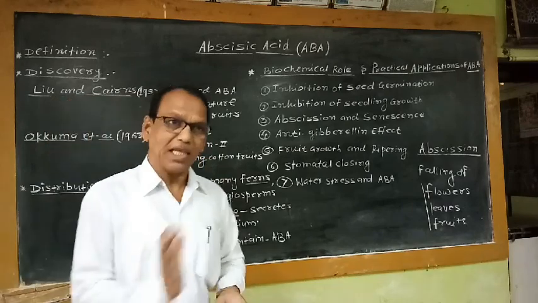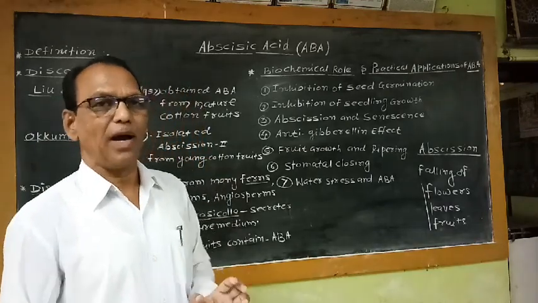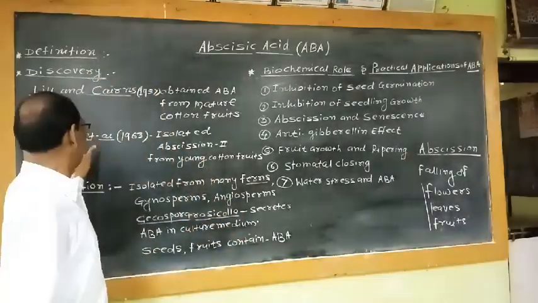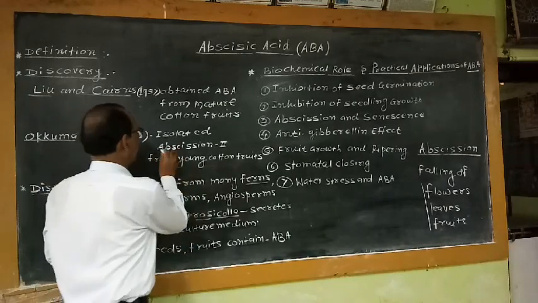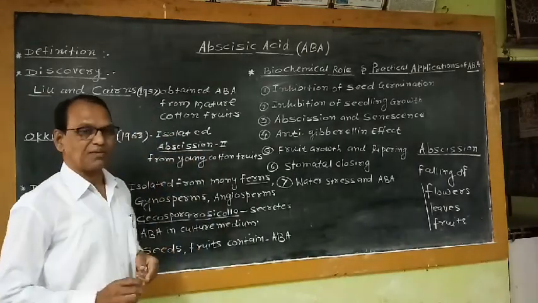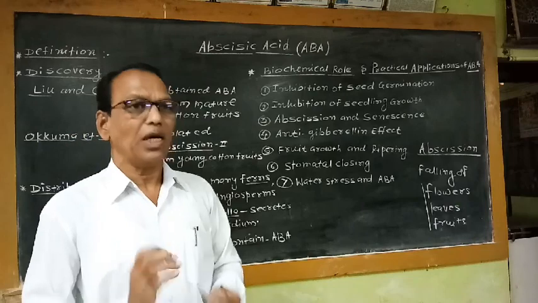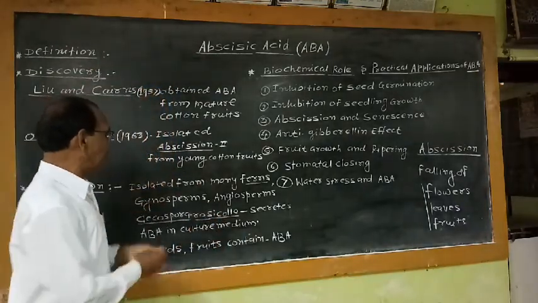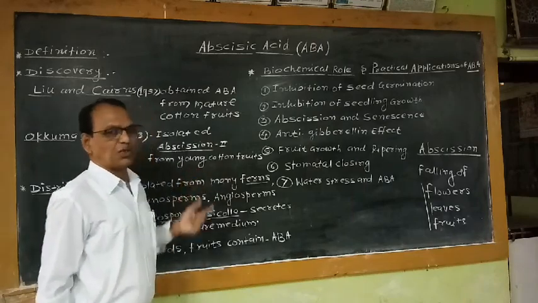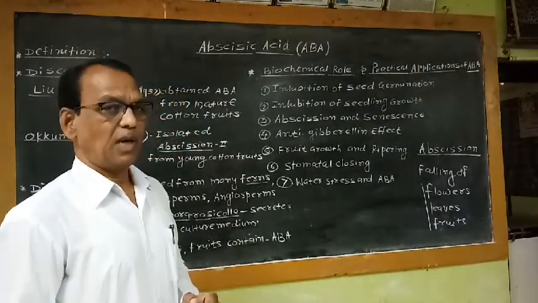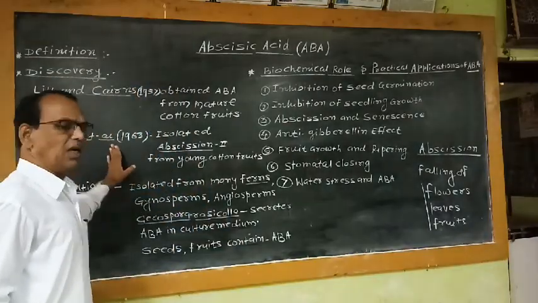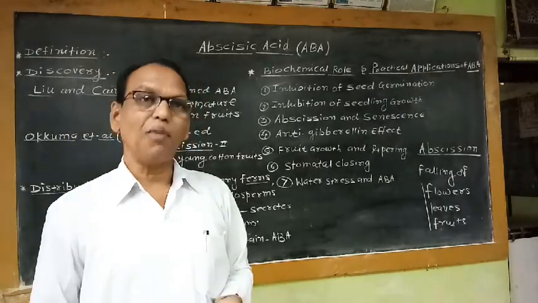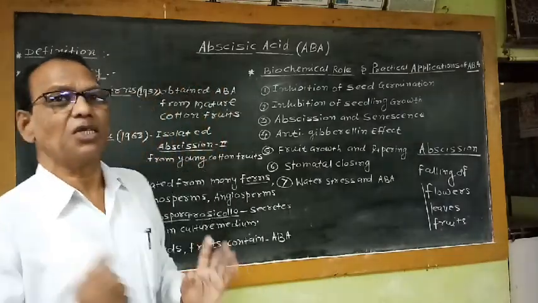This substance, which also has strong inhibitory action, was obtained from young cotton fruits. This is the second report about the discovery of this hormone. Later on, this compound was isolated by many workers from different sources. So this is about its discovery.